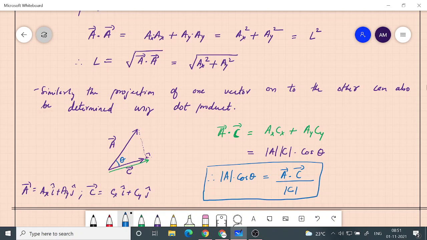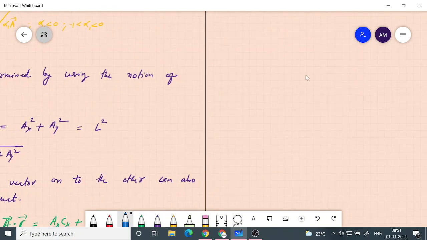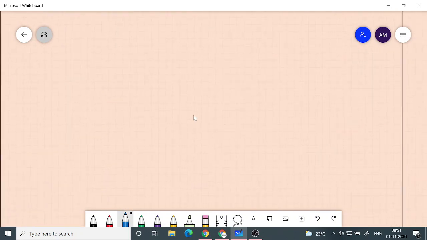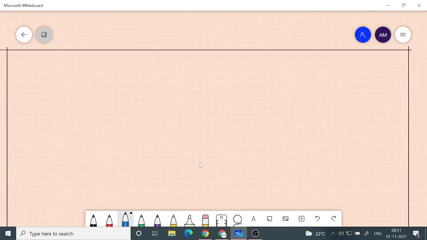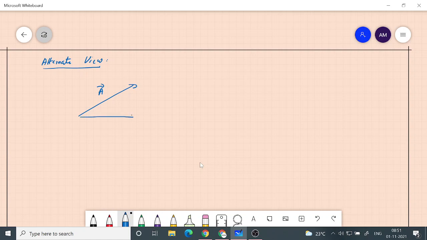So let us look at it from another point of view. I am taking two vectors, one is vector a, an alternate view that is very useful from our point of view. So I have a vector a, and now let me draw another vector, say b. This is my b vector and this is my a vector.